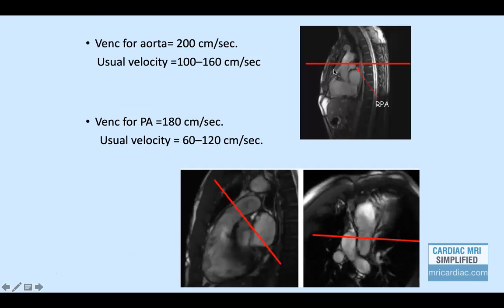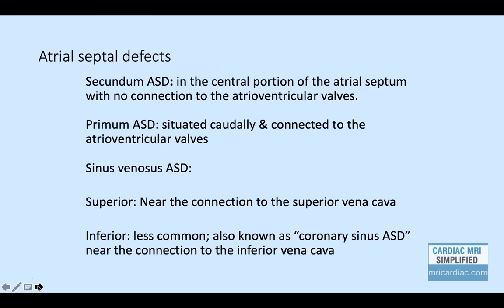So for planning of the aorta, you can use the sagittal view or LVOT view. And in sagittal view, you have to take a plane above the right main pulmonary artery in this way. Ideal VENC for normal patients for the aorta would be around 200 centimeter per second, while the pulmonary artery can be planned on the MPA view or the RVOT view, and it has to be perpendicular in both the planes. So the VENC for PA is slightly less, around 180 centimeter per second can be used.